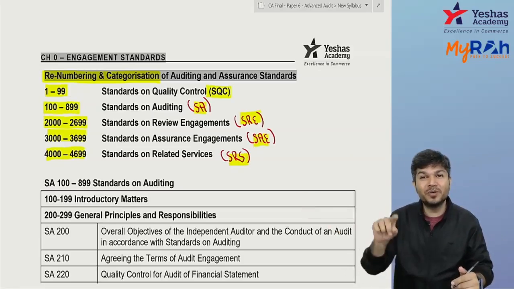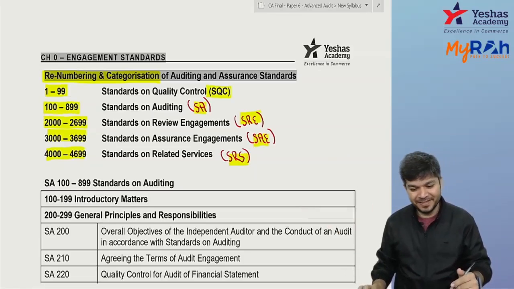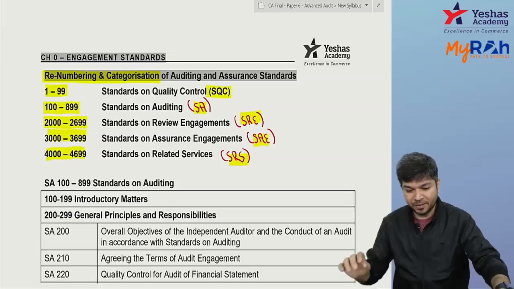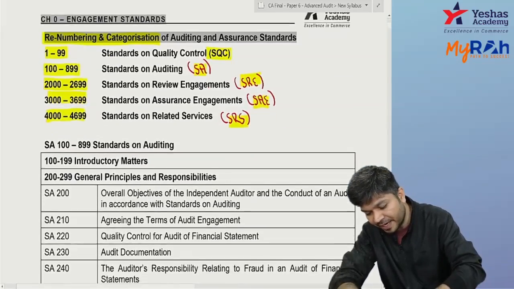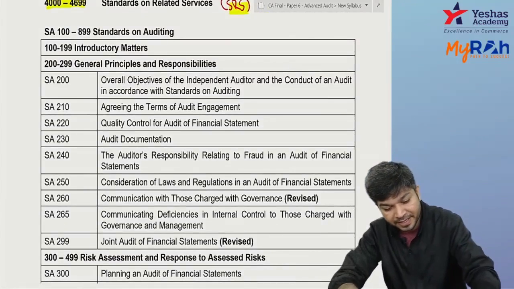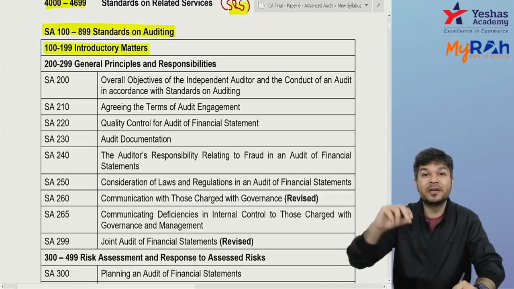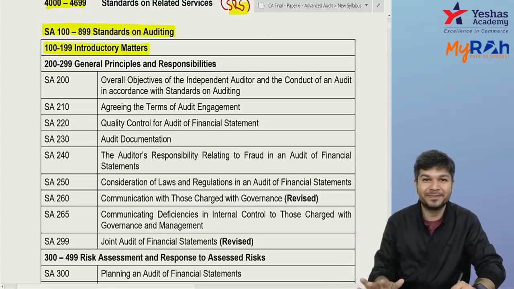As of now, there's only one SQC, SQC1. Did you got it? Okay, now coming to your standards on auditing. Auditing के लिए the series is 100 to 899, but it's further divided. How it's further divided? 100 to 199 is introductory matter. There are no standards under introductory matter.